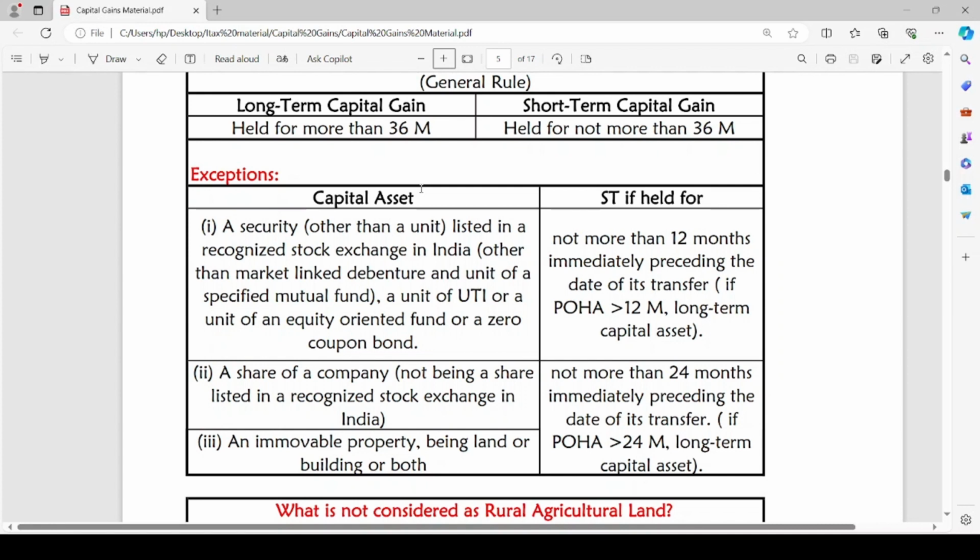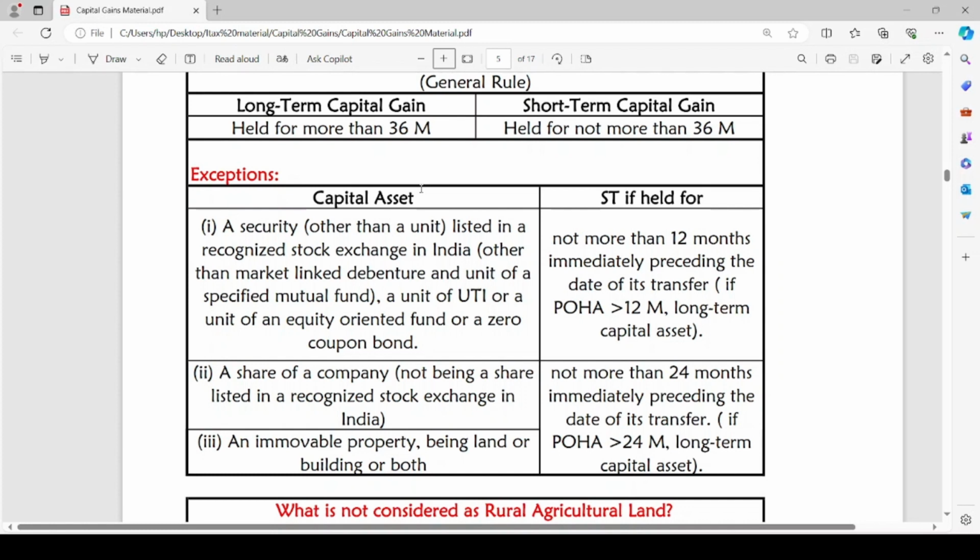In such cases, the capital asset will be short term if it is held for not more than 12 months immediately preceding the date of its transfer. That means if the period of holding of the asset is more than 12 months, it is considered a long term capital asset. If it is less than 12 months, it is a short term capital asset.